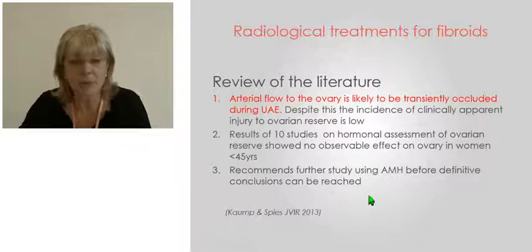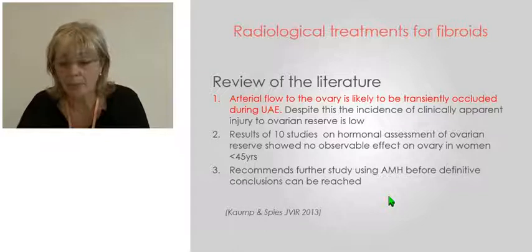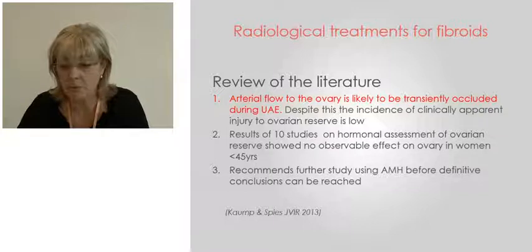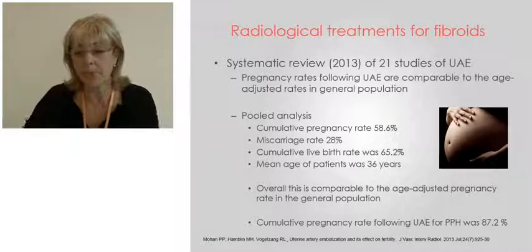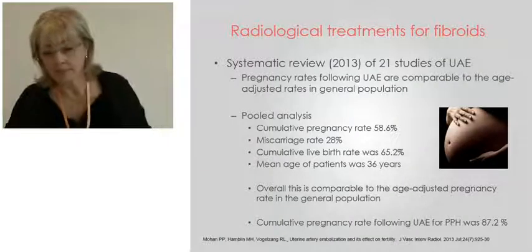But this is based on only 10 studies, and they recommend more evidence before definitive conclusions can be reached. And this is one of the aims of the FEM trial, where we hope that we will be able to look at ovarian reserve in the two groups of women and come up with some evidence-based advice.